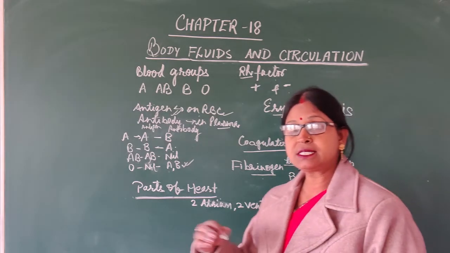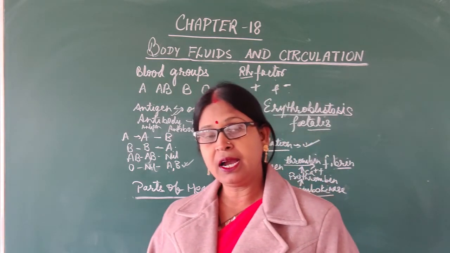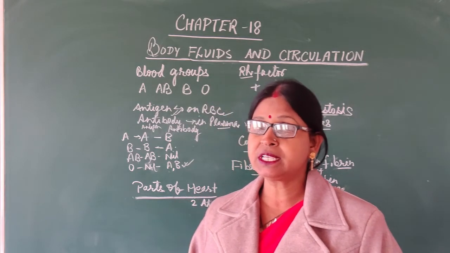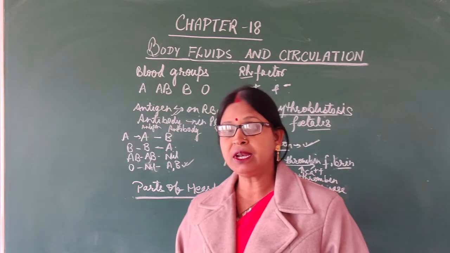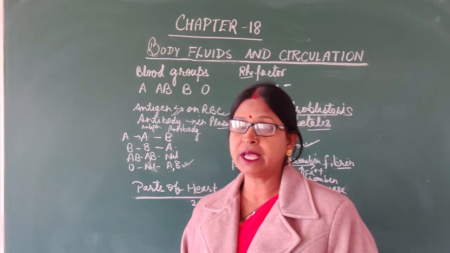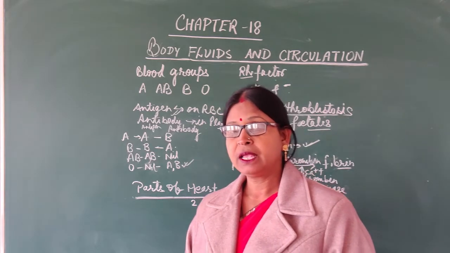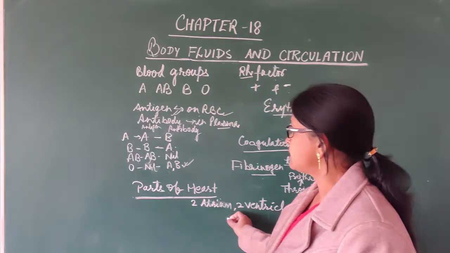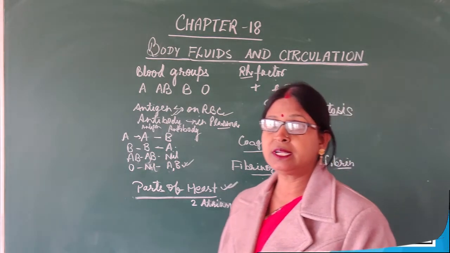The heart is surrounded by a membrane known as the pericardium, and inside the pericardium, outside the heart, pericardial fluid is present, which protects the heart from any type of desiccation and any type of shock. Now we will study the heart structure through the diagram.